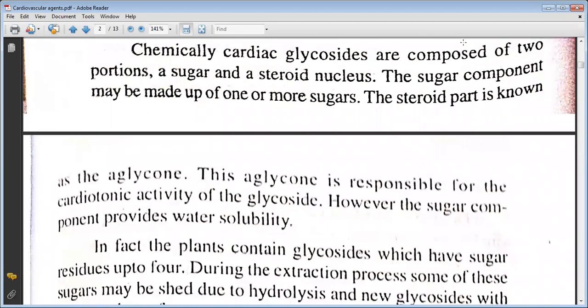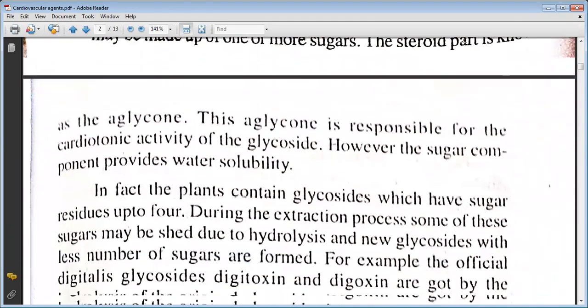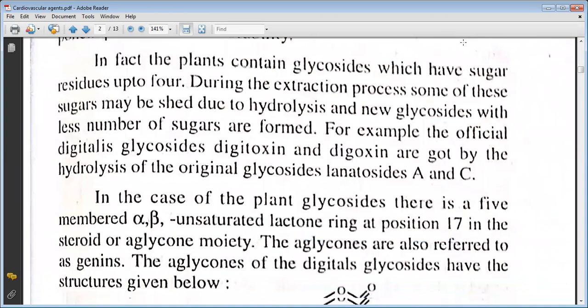Cardiac glycosides are composed of two portions, a sugar and a steroid nucleus. The sugar component may be made up of one or more sugars. The steroid part is known as the aglycon. This aglycon is responsible for the cardiotonic activity of the glycoside. However, the sugar component provides water solubility. In fact, the plant contains glycosides which have sugar residues up to 4. During the extraction process, some of these sugars may be shed due to hydrolysis, and new glycosides with a lesser number of sugars are formed. For example, the official digitalis glycosides digitoxin and digoxin are obtained by the hydrolysis of the original glycosides lanatoside A and C.